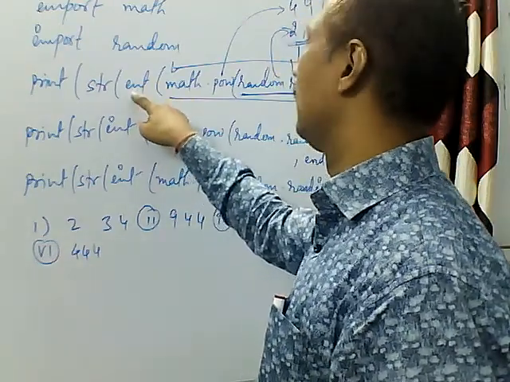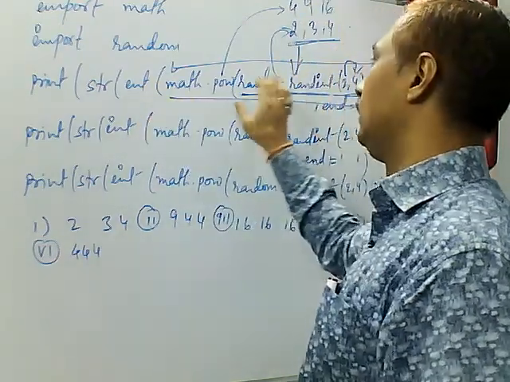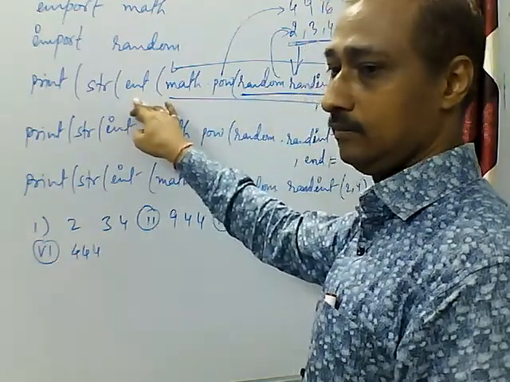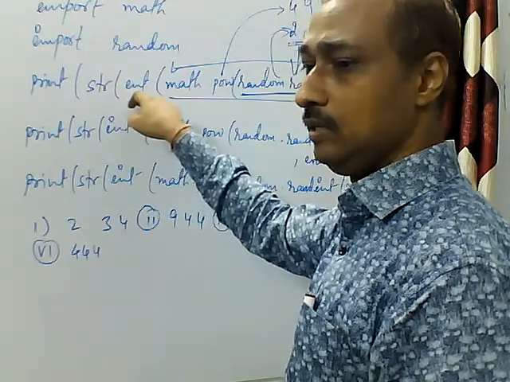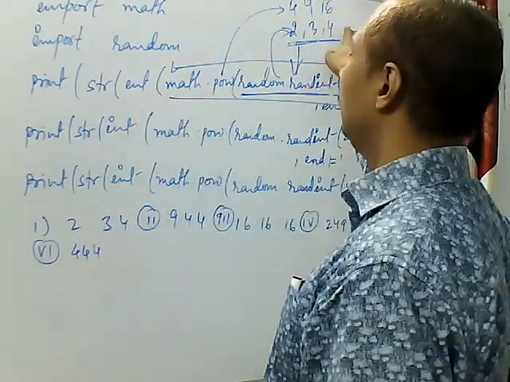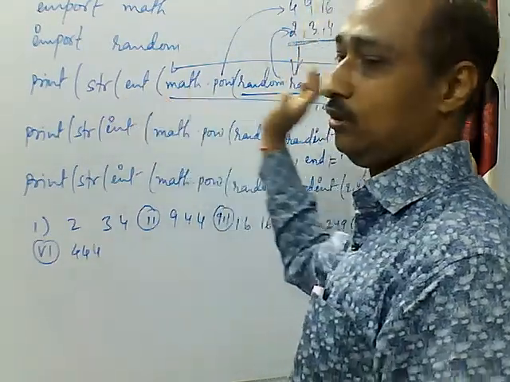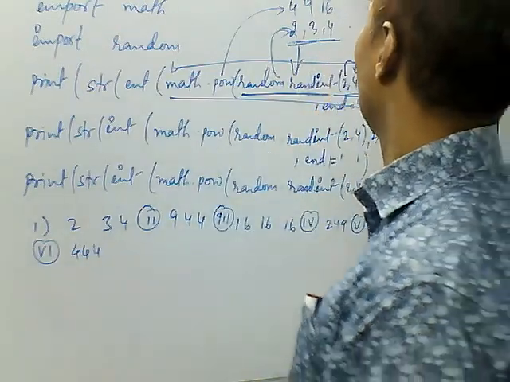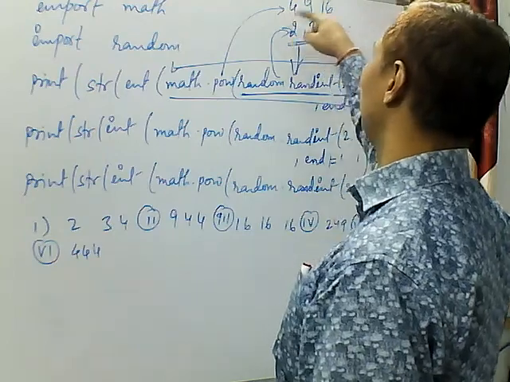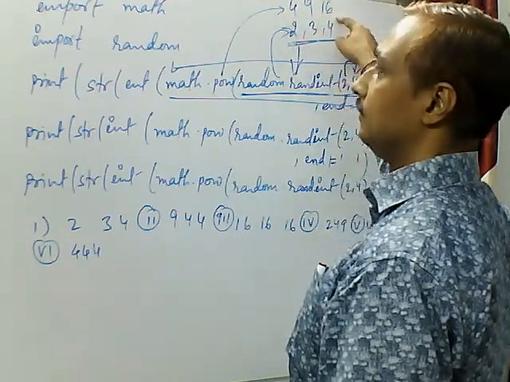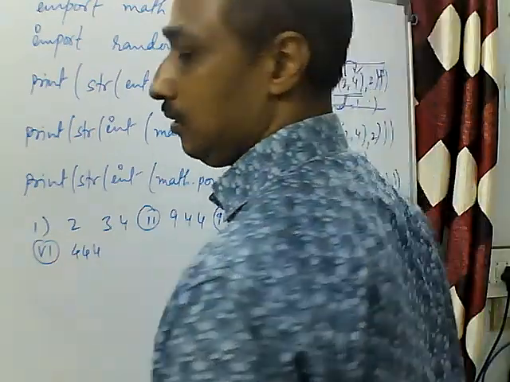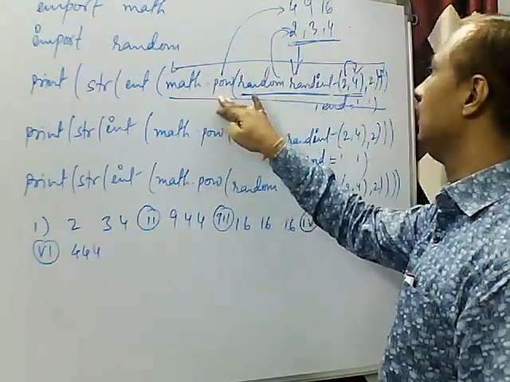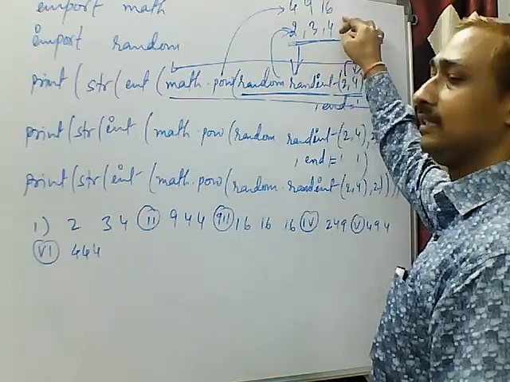Then this int function will convert whatever value this returns into an integer. So the values returned by this power function can be 4, 9 and 16.